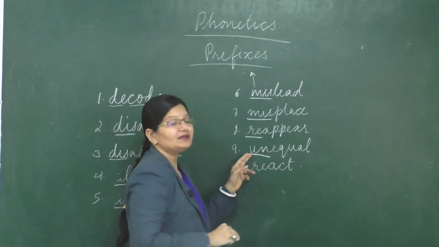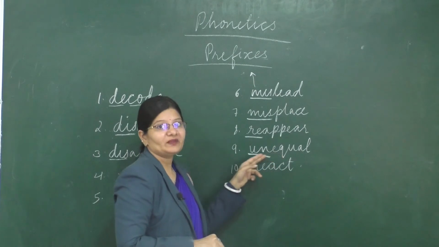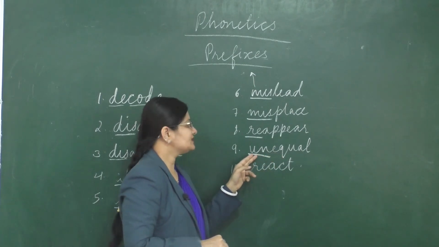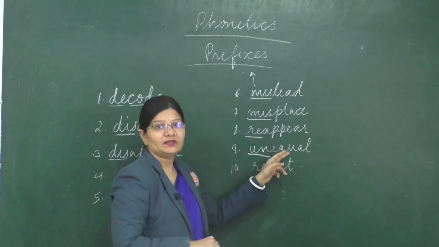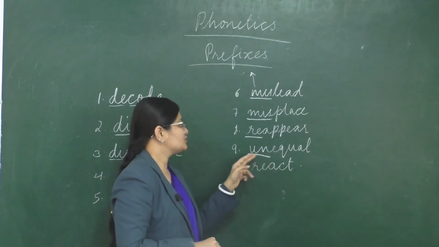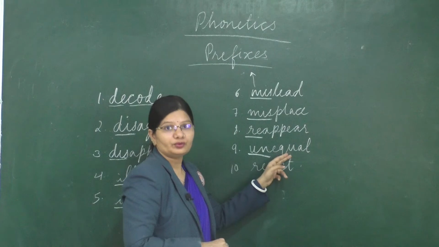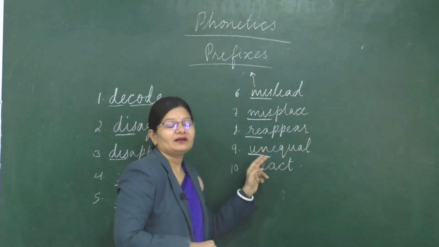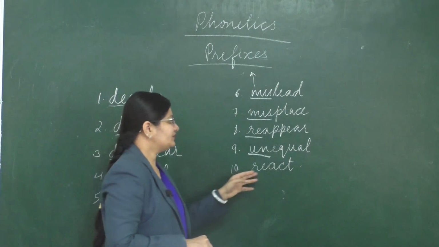Next is unequal. So un is the prefix and equal is the root word. So repeat after me. It is unequal. Unequal. So spelling is U-N-E-Q-U-A-L. Unequal.